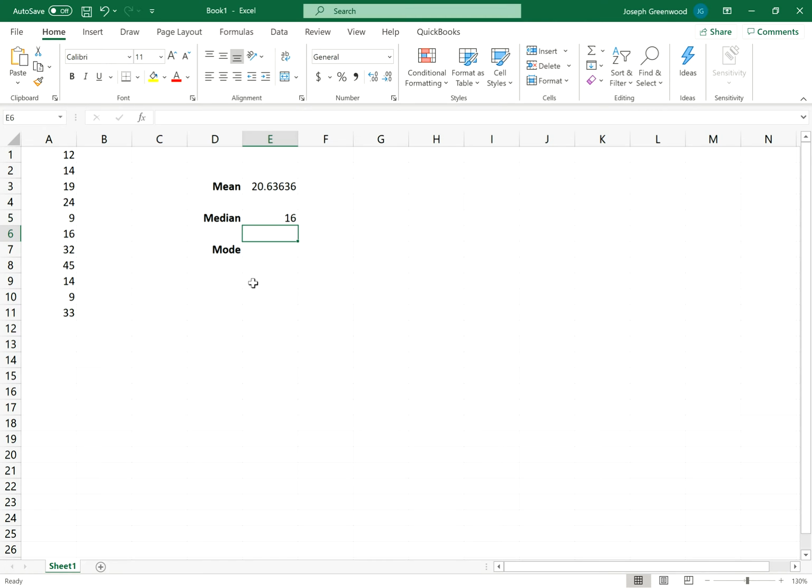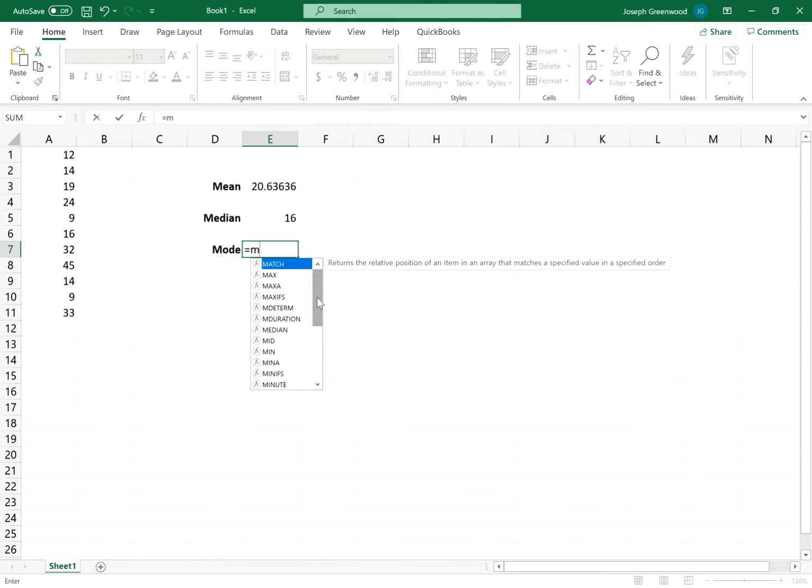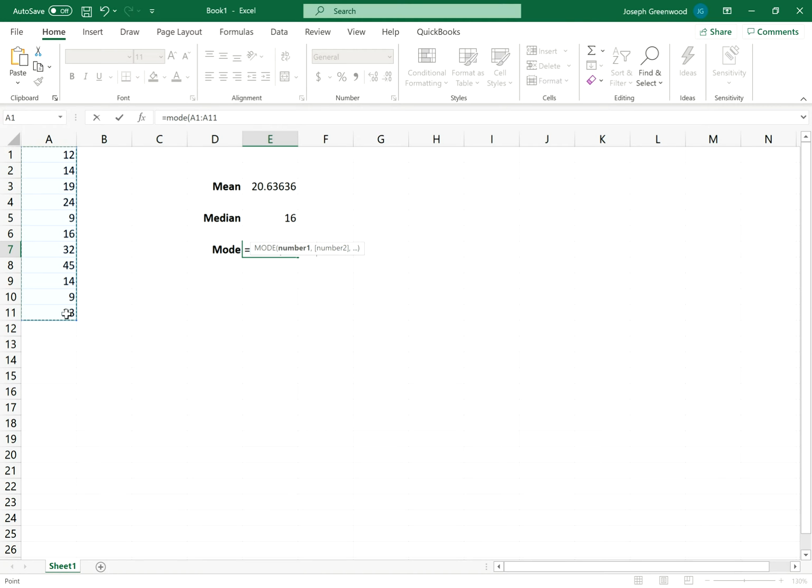The last measure of central tendency is mode. And as you might guess, just like the others, there's a built-in function for that. So I'm going to hit my equal sign and type in mode, parenthesis, and highlight the set of data that I want to calculate the mode of. Now we know that the mode is what value in our set of data occurs the most. Close that parenthesis off and hit enter. And it selects 14.